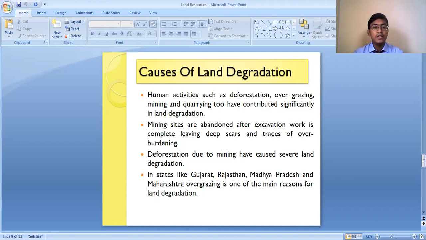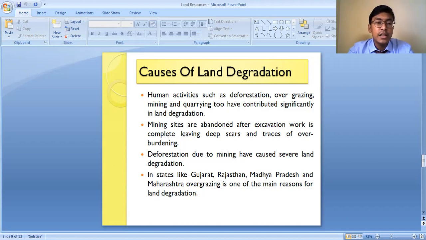Okay, but if the trees are being cut down, what will happen? The soil will become very loose, it will become very fragile, and there are chances that landslides may take place. There are chances that soil erosion may take place, and ultimately it will cause degradation of the land. Okay, even mining activities plus deforestation have caused immense destruction of the land resources actually.